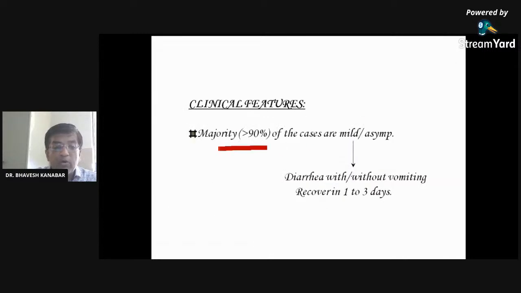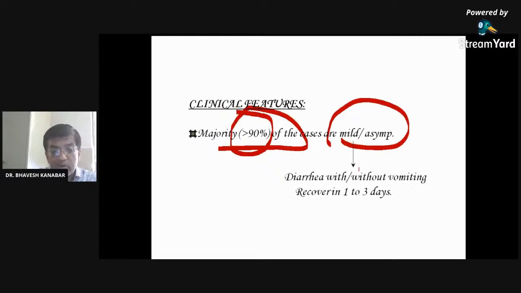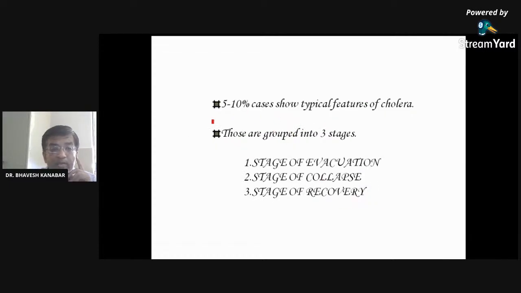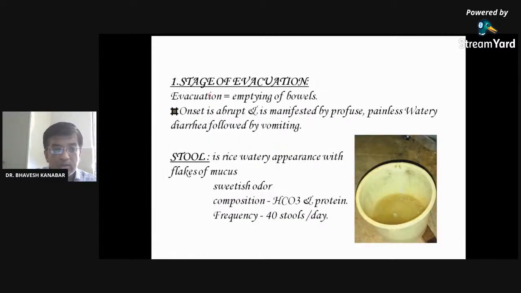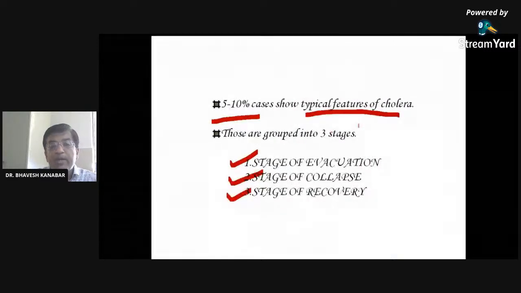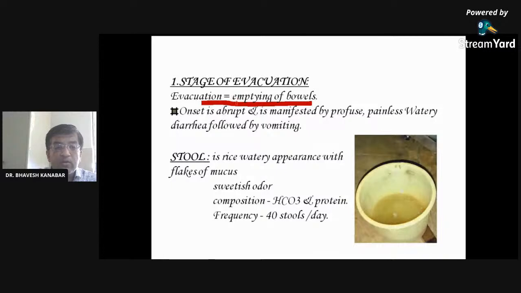Clinical features: in the majority, more than 90% of cases are mild or asymptomatic, no symptoms or mild symptoms. Diarrhea with or without vomiting, and recovery within 1 to 3 days. So like corona, mild or asymptomatic. Only 5 to 10% of cases have the typical features of cholera, and these are divided into 3 stages: stage of evacuation, stage of collapse, and stage of recovery. Evacuation means emptying of the bowel because of the diarrhea.